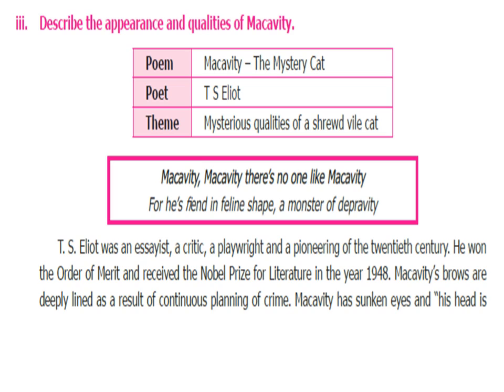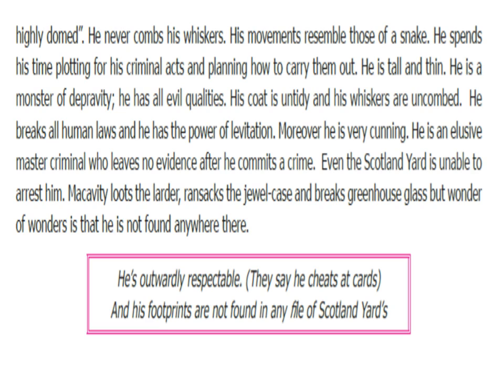Macavity's brows are deeply lined as a result of continuous planning of crime. Macavity has sunken eyes and his head is highly domed. He never combs his whiskers. His movements resemble those of a snake. He spends his time plotting for his criminal acts and planning how to carry them out. He is tall and thin. He is a monster of depravity.